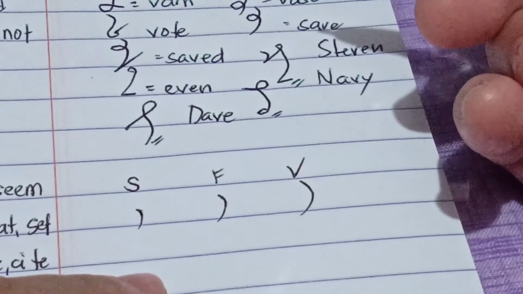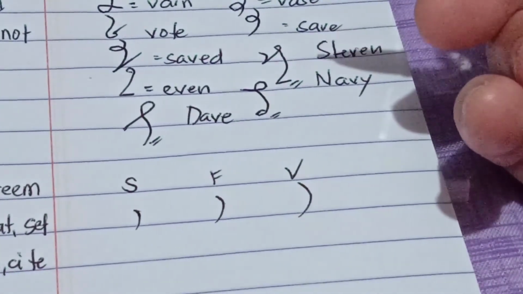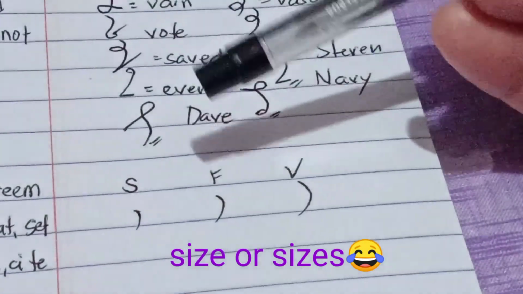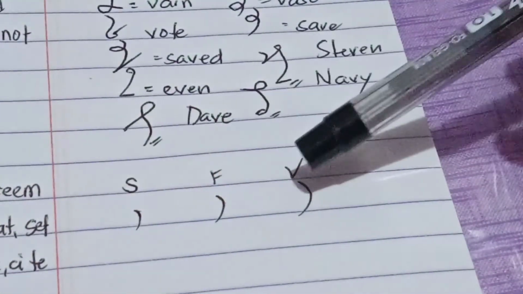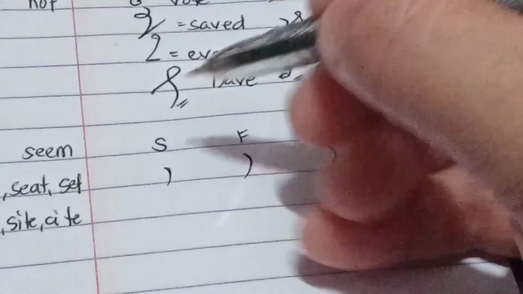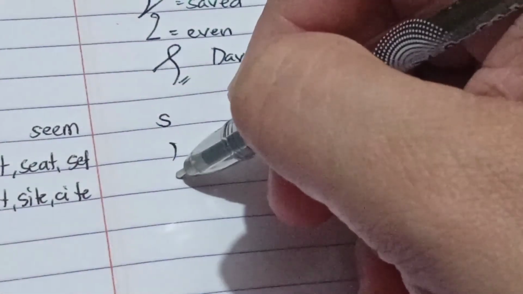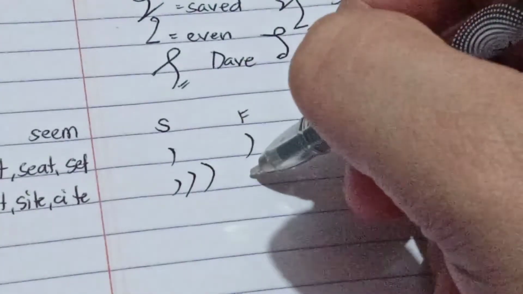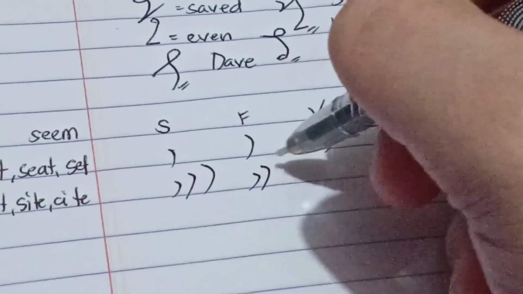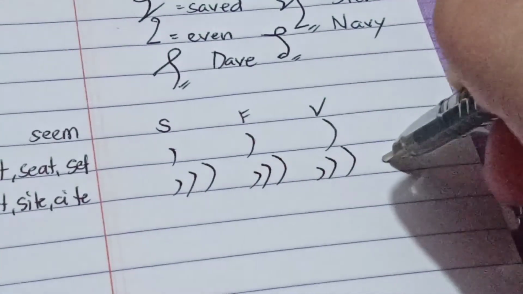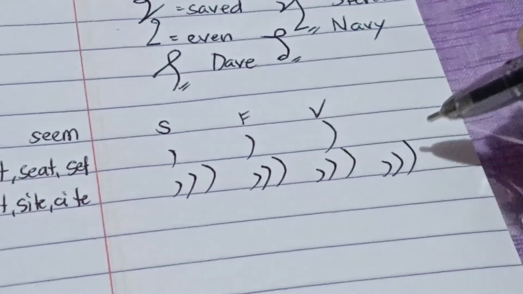Ang pagkakaiba lamang po ay yung mga size. So mas mahaba po ang F kaysa sa S at mas mahaba ang V kaysa sa F at S. Okay, sulat nga po uli natin sila ng diretso. So we write S, F, V, S, F, V, S, F, V, S, F, V.